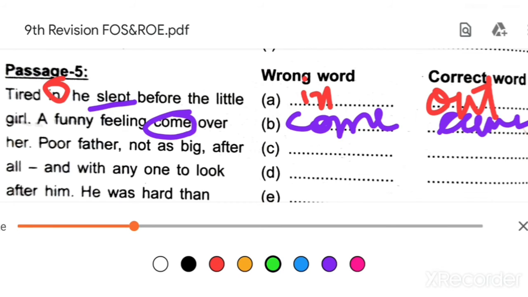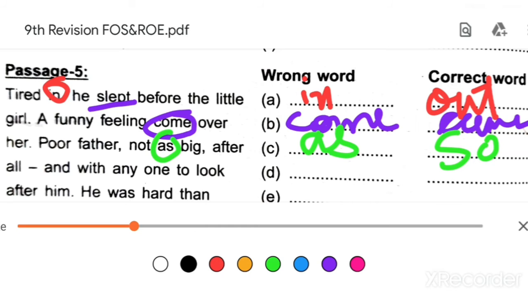Poor father, not as big after. Here, as is the mistake. Why is it a mistake? In 8th standard, in positive degree of comparison, I explained to you that whenever not is given, what will you write? The positive degree form of adjective is as, adjective, as. If a negative sentence is given, then the form is so, adjective, as. So the mistake is as and the correct word is so.